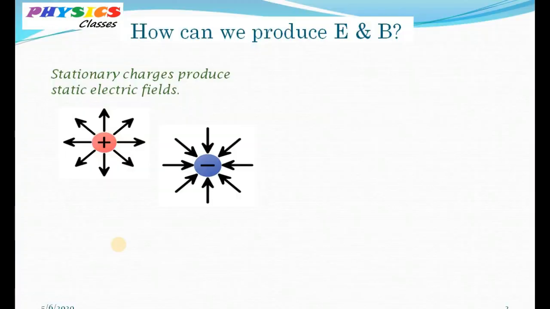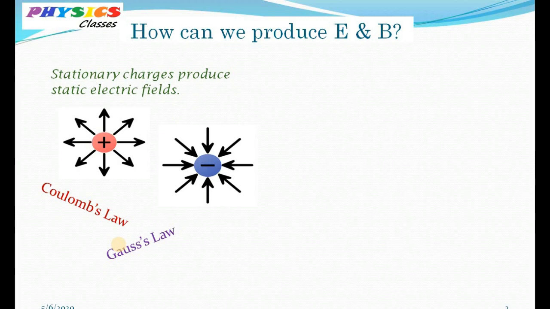We know that a static electric field is generated from charged particles. The electric field lines start from positive charges and terminate on negative ones. So for a positive charge, the field lines are directed outwards, whereas in the case of a negative charge, they are directed inwards. Such an electric field can be calculated either from Coulomb's law or from Gauss's law.